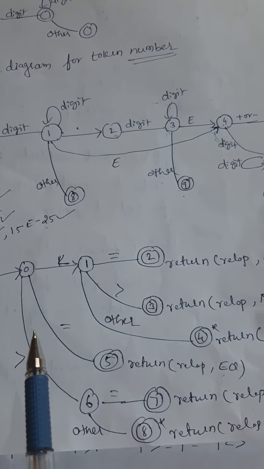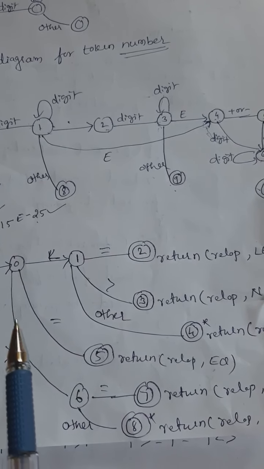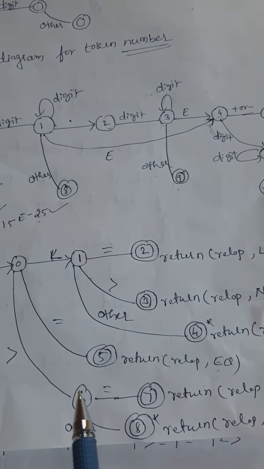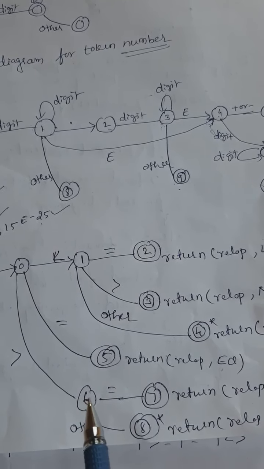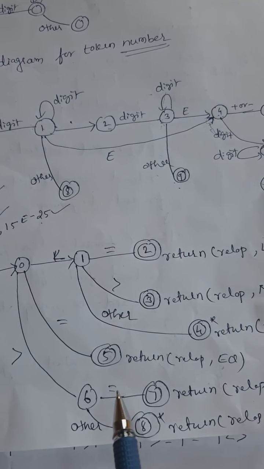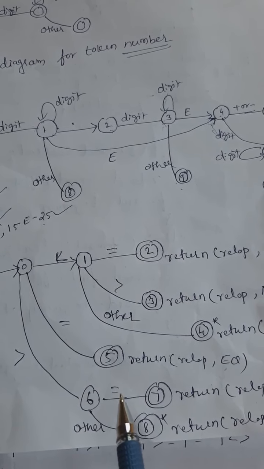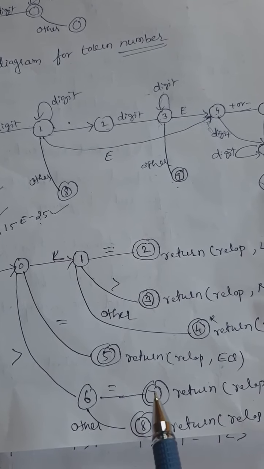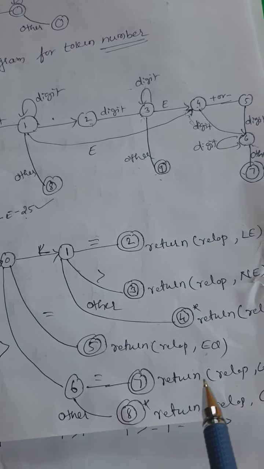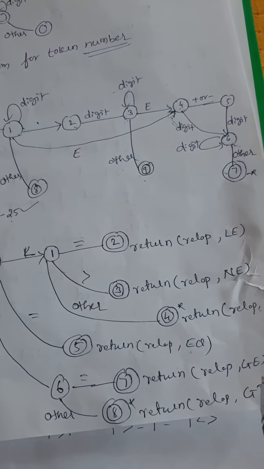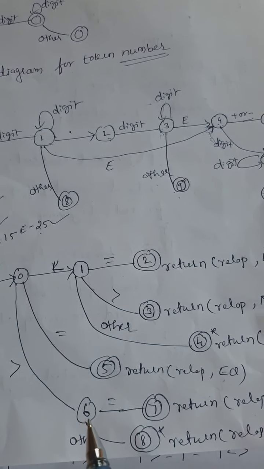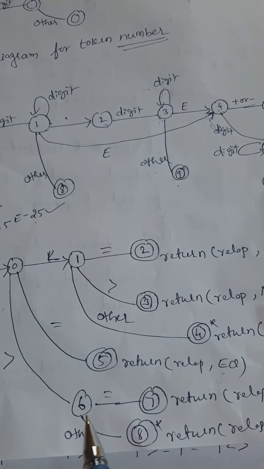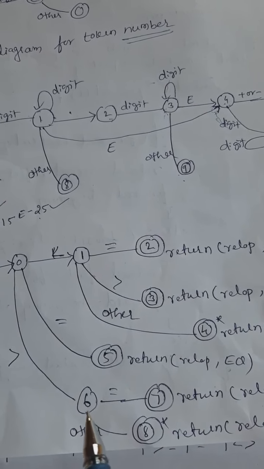Same for greater than here. Once the greater than operator is recognized, I will move from 0 to the 6th state. After that, I will check the next operator. If the greater than operator is followed by the equal to operator, then I will change the state from 6 to 7 and I will return the token relop, greater than or equal to. If greater than is not followed by any other relational operator, obviously it will be followed by others.